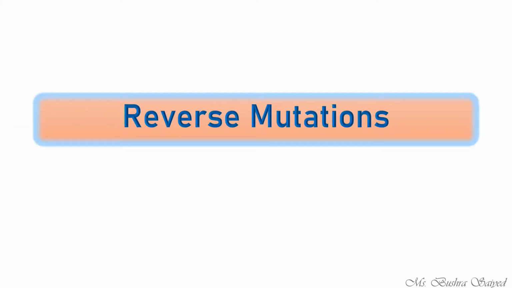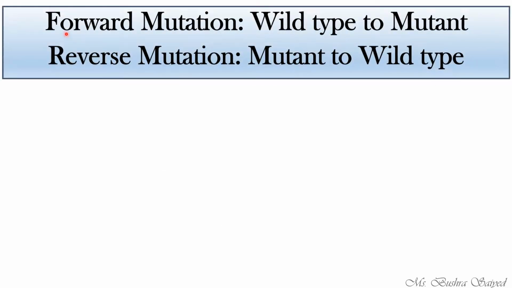Coming to the next, that is reverse mutation. Now, what is this reverse mutation? For that, you should first know what is forward mutation, right? From a wild type, it means a normal type. A normal functioning body, if there is any harmful change due to gene mutation in the body, that is known as mutant, right? A wild type, a normal type, is converted into mutant through a forward mutation.